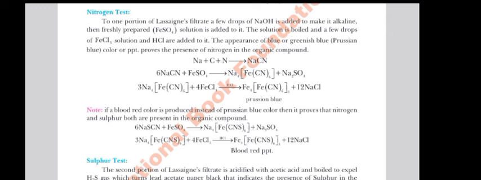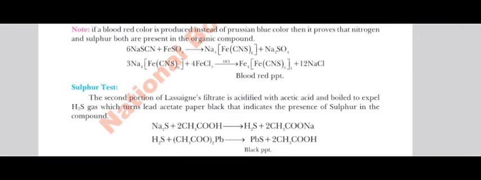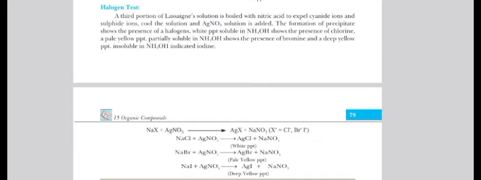The next case: if a blood red color is produced instead of the Prussian blue color, then it proves that nitrogen and sulfur both are present in the organic compound, and the complex will show you that. When it is blue, simple nitrogen was present. When they show red color, these two have combined and give a complex structure, a ligand. So it is representing both in the complex.